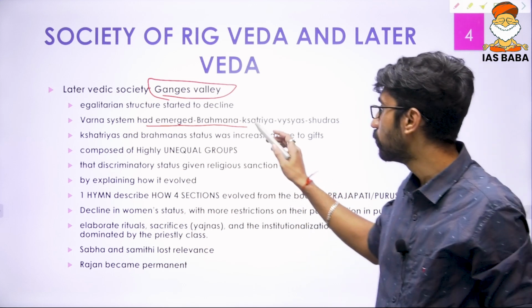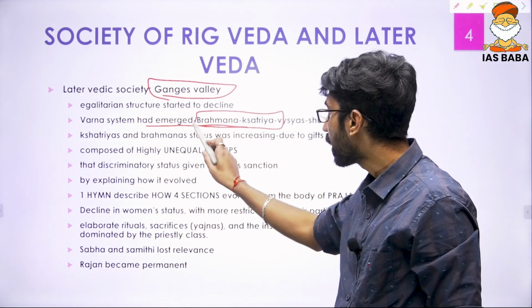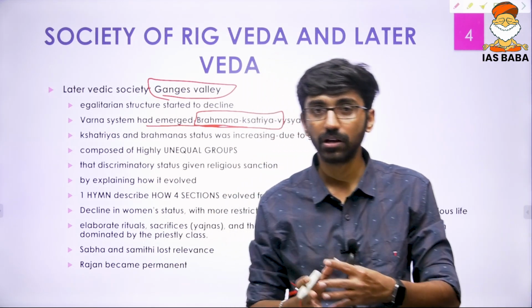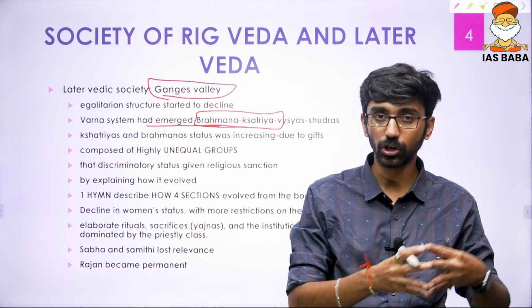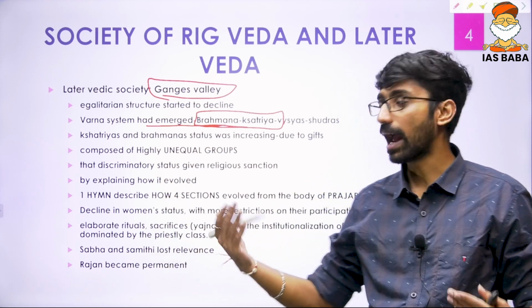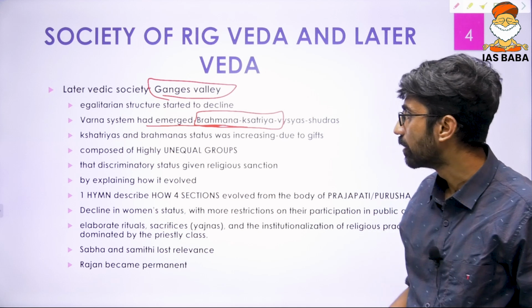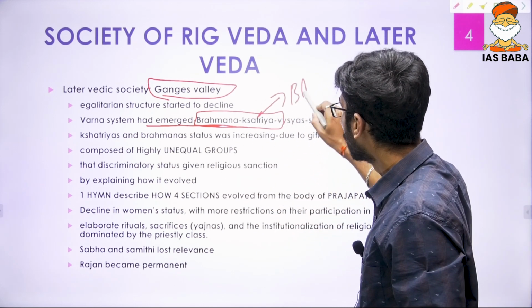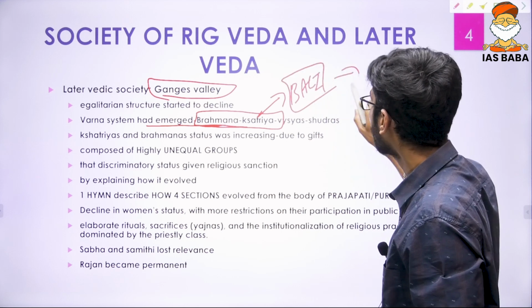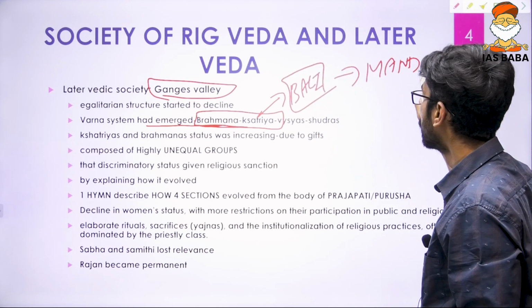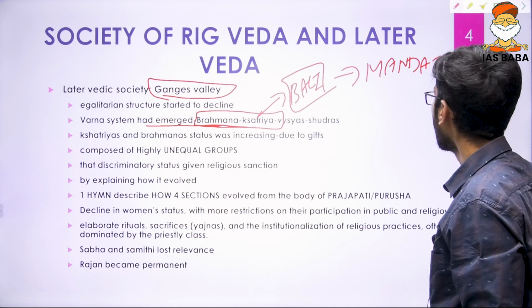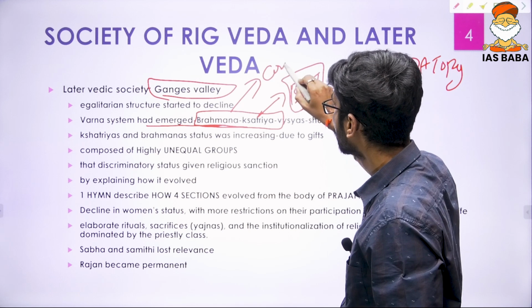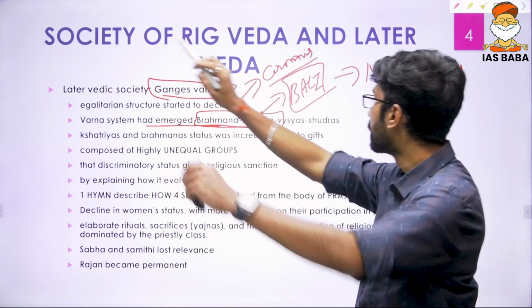And particularly out of these four, Brahmana and Kshatriyas, their position was increasing rapidly. Why was their position increasing rapidly? Because of the gifts which were given to priestly classes as well as the ruling classes, and these gifts were given different names. The Kshatriyas were given, initially it was voluntary, then later became mandatory, what is called Bali. So that is the reason their status was increasing. And the priestly class received gifts for conducting ceremonies. So that is the reason their position was increasing.